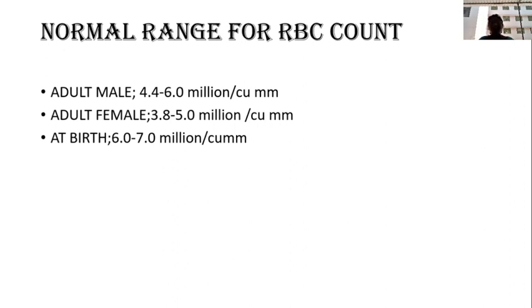The normal lifespan of RBC is 100 to 120 days. What is the purpose of these RBCs? They contain hemoglobin. Hemoglobin carries oxygen from the lungs to the tissues, and carbon dioxide from the tissues to the lungs, to expel the carbon dioxide.